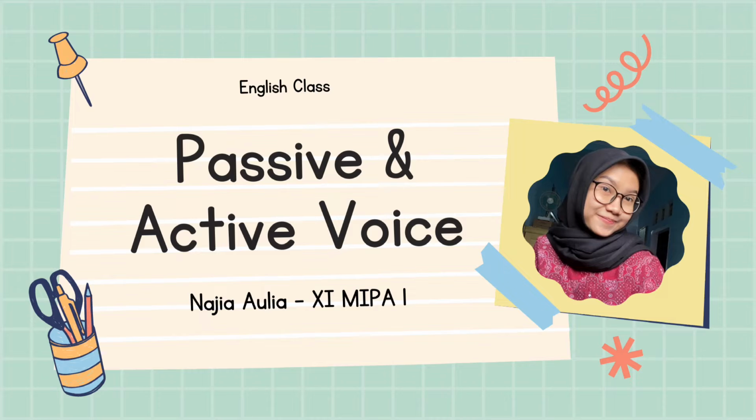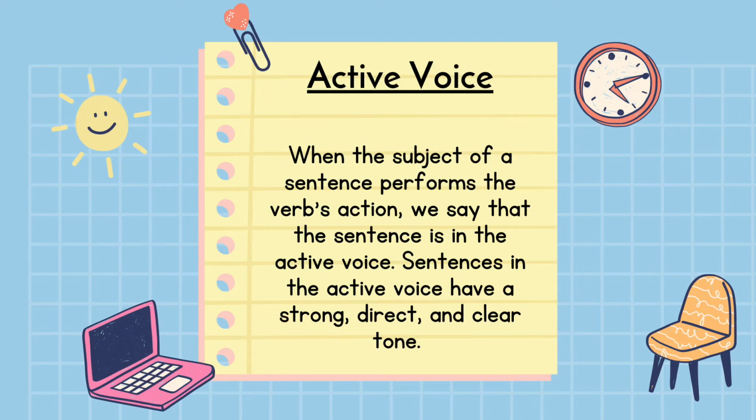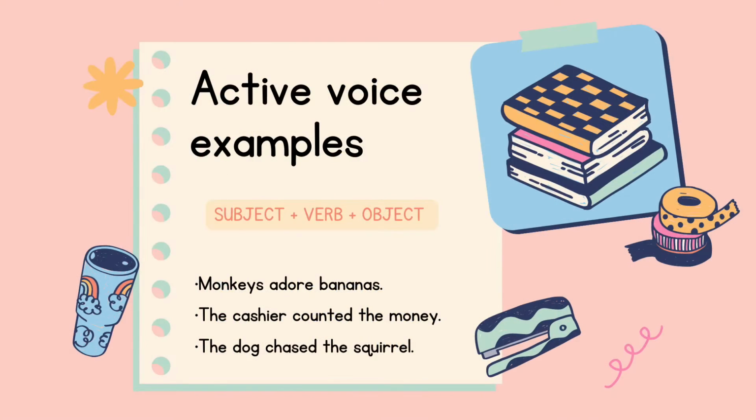Passive and active voice. Maybe many of you are still asking, what is the meaning of active and passive voice? Active voice. When the subject of a sentence performs the verb's action, we say that the sentence is in the active voice. Sentences in the active voice have a strong, direct, and clear tone. Here are some short and straightforward examples of active voice. Monkeys adore bananas. The cashier counts the money. The dog chased the squirrel.